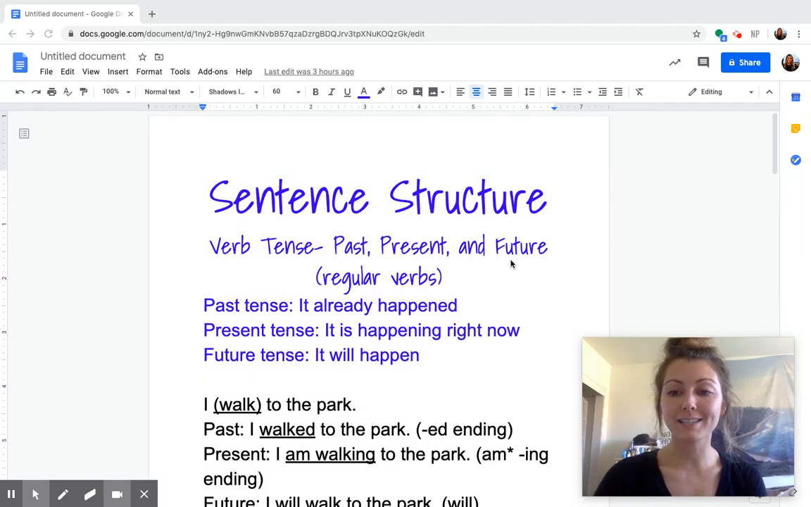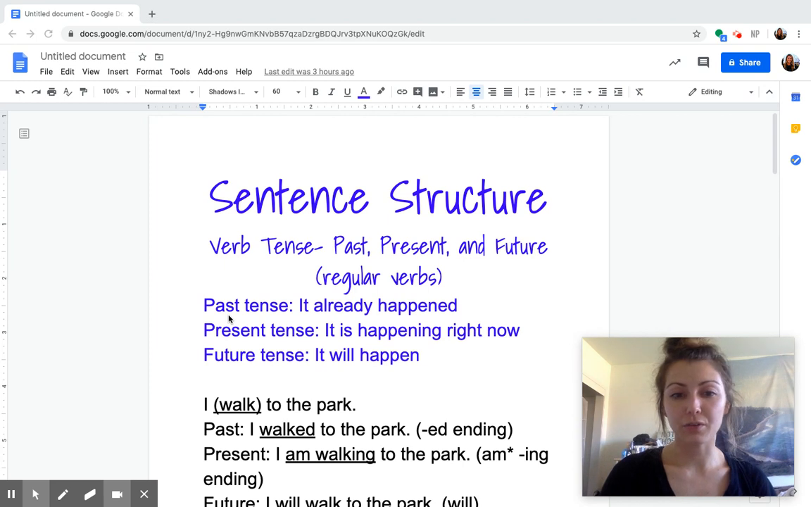There's three styles of writing that we can do. We can be writing in past tense, so we can be telling about something that already happened. We can be writing in present tense, telling about something that is happening now, and writing about future tense, telling the reader about something that will happen. Today we're just working with regular verbs. Don't worry too much about what that means. What that means is that all of the verbs we're going to use today use the same rules that we're going to learn right now.